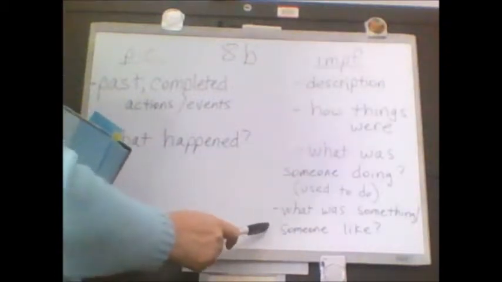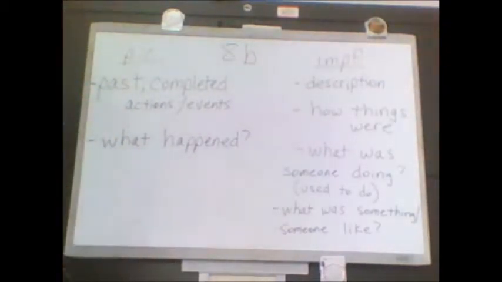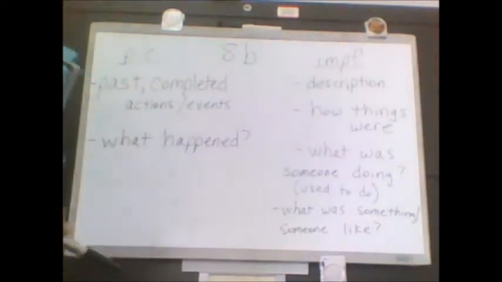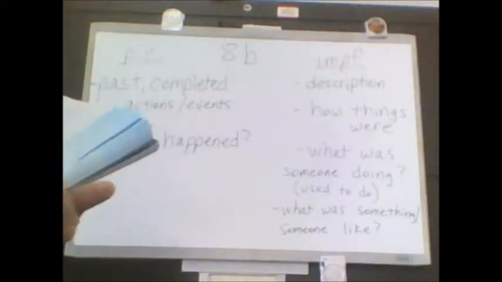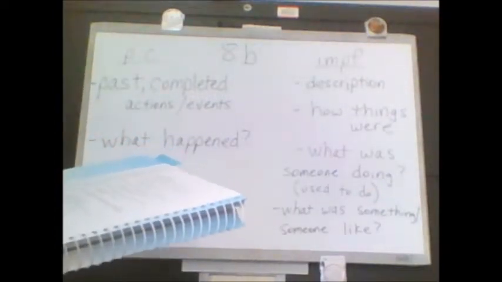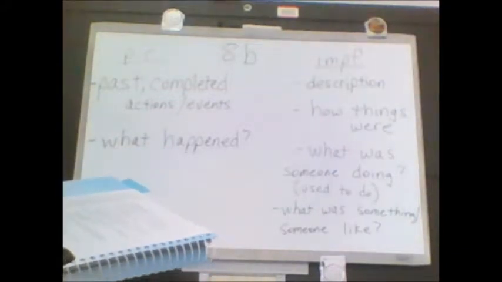And the last one, what was something or what was someone like? Was he happy? Was he sad? Was the weather nice? Was the weather awful? Was it sunny? Was it raining? All that type of description, that comes back to the description with the imperfect. Okay, please read through, like I said, the rest of this chapter, these pages for the imperfect versus the passé composé. It's really going to help you.